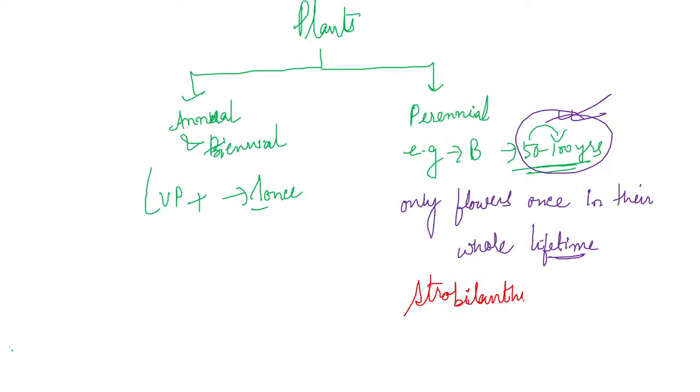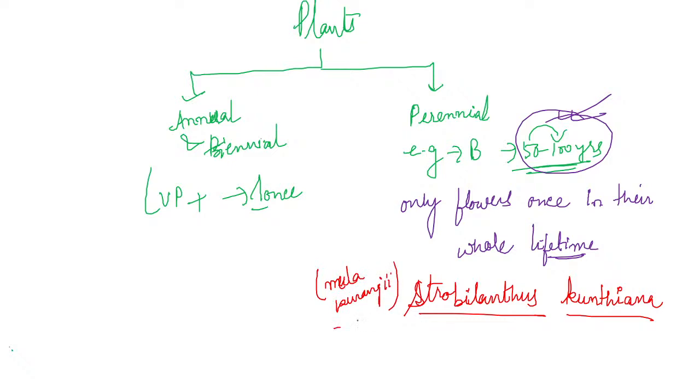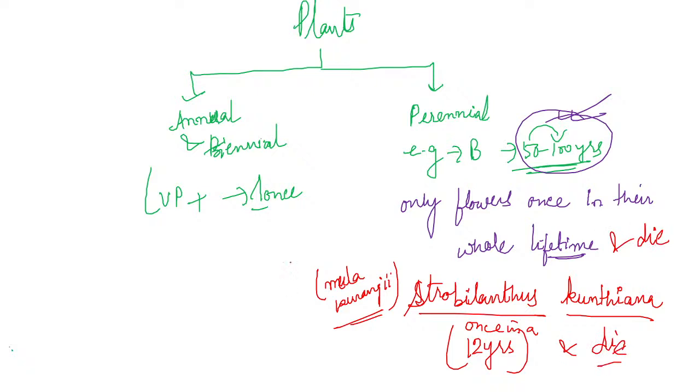Strobilanthes kunthiana. It is a scientific name, so you must underline it separately. Strobilanthes kunthiana is known as Neelakurinji. What happens? It flowers only once in 12 years, and then they die. Once in 12 years they flower and then they die.